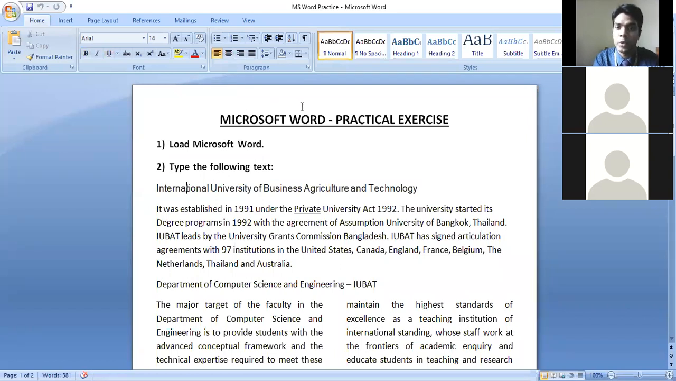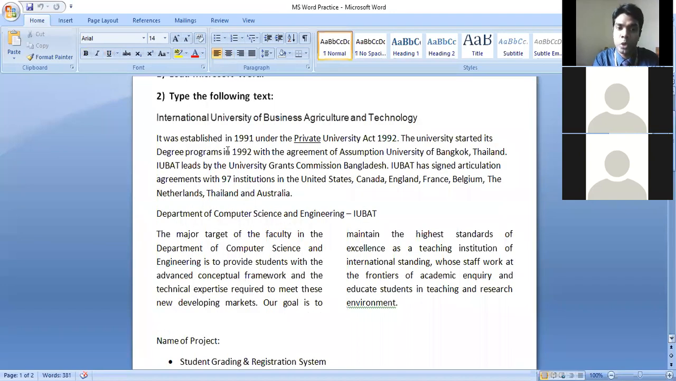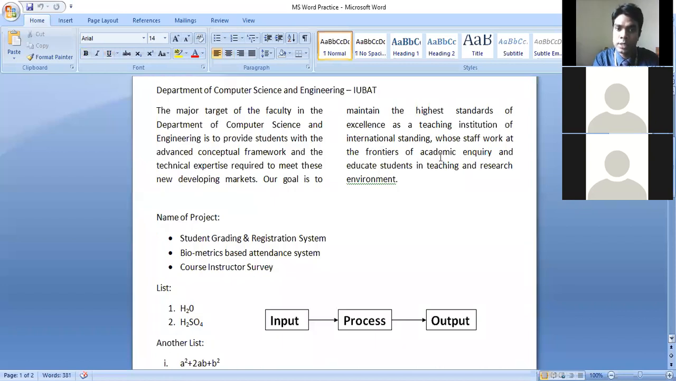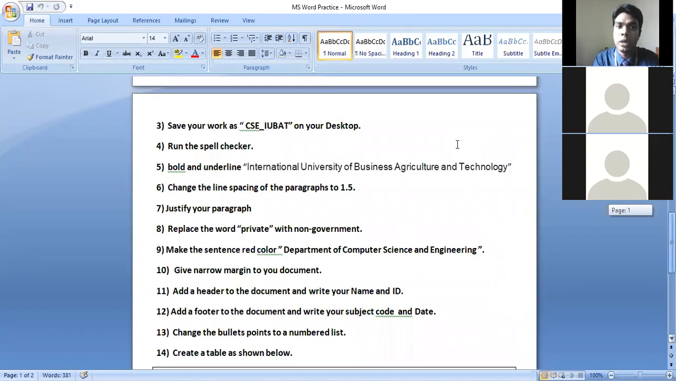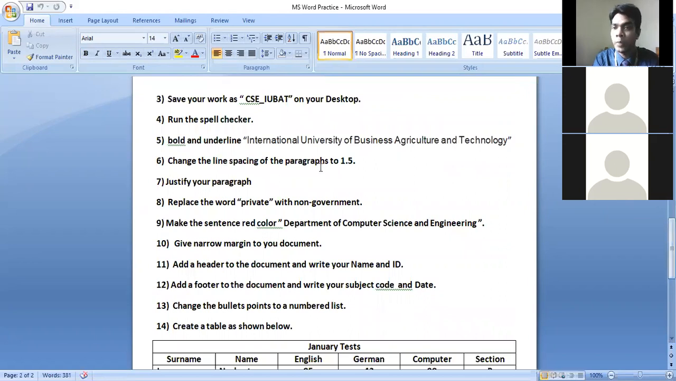Then type the following text. Here we have text given, you have to type all of it. Then some instructions are given. Save the Word file as CSE IUPAT. That means I'm telling you that you have to change your file name. Then return to spell checker. You have to open your spell checker and check whether you have any spelling mistakes or not.